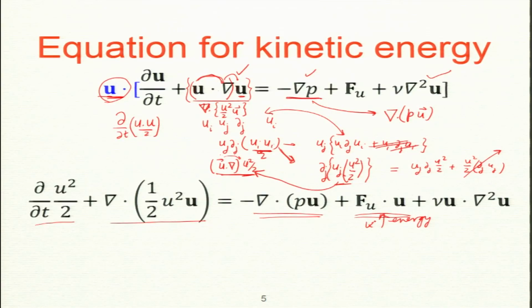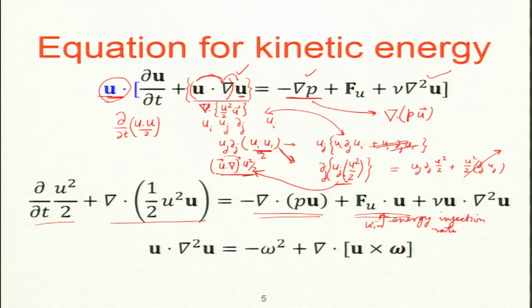So, if you like, the kinetic energy injection rate. Okay. And the last term is dissipation, because viscous force times velocity is dissipation by viscosity. We can simplify further with an identity, which I will not prove, but it is there in the notes. It is nice to rewrite u dot Laplacian u as this minus omega squared and that.